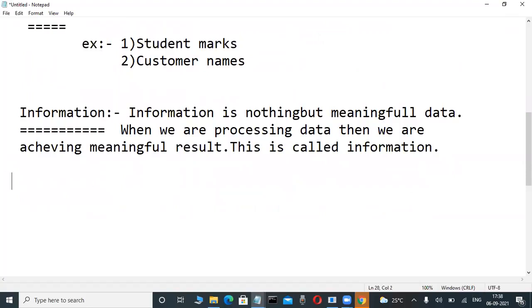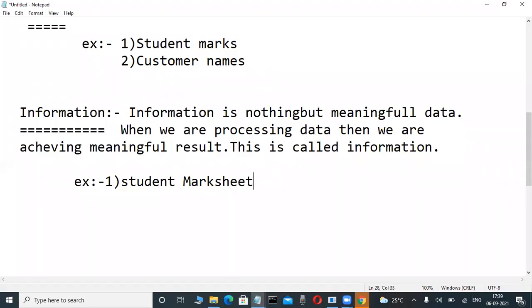Concentrate. Very easy, understandable. Suppose everyone in the world knows student marks related information. Okay, the example is very easy. Based on that only. A student mark sheet is nothing but what? Mark sheet. A student mark sheet is nothing but information. What is the difference? And now check it out. Easily understandable. Mark sheet is easily understandable.